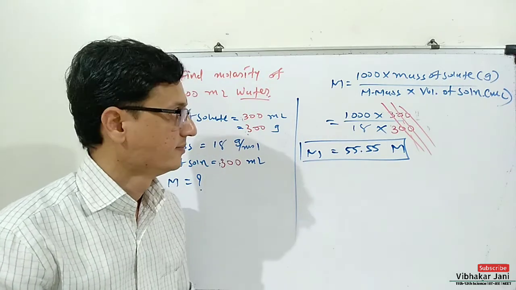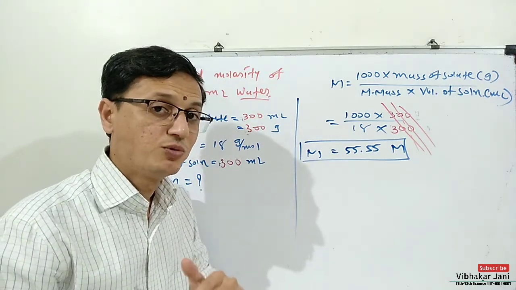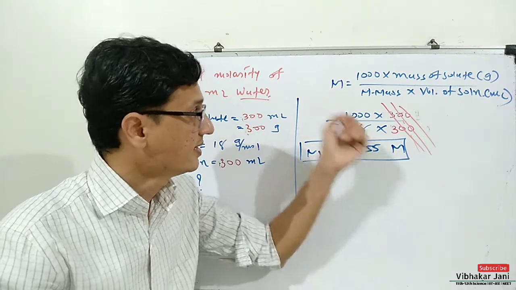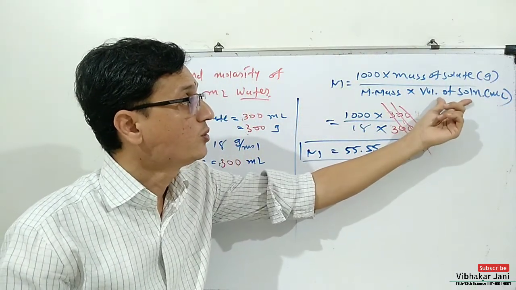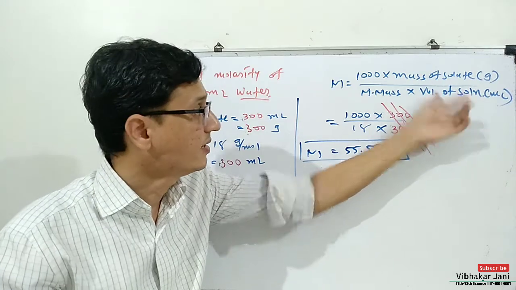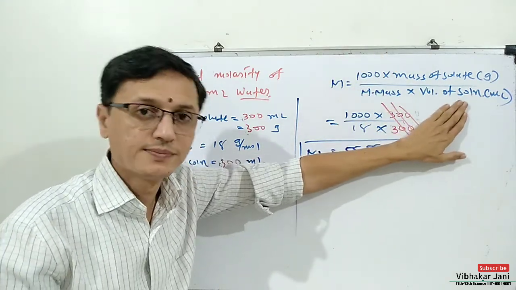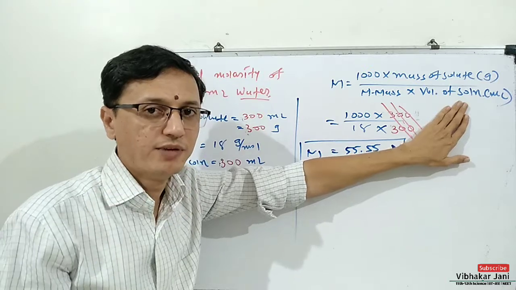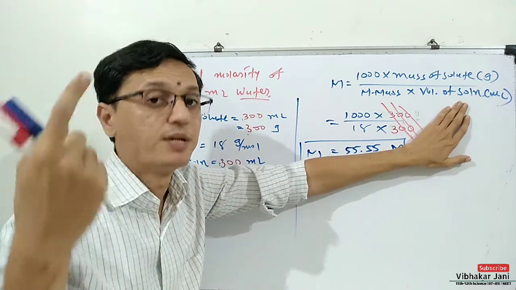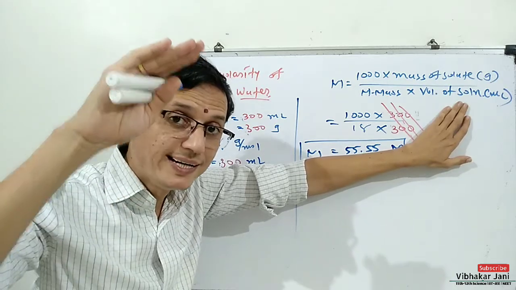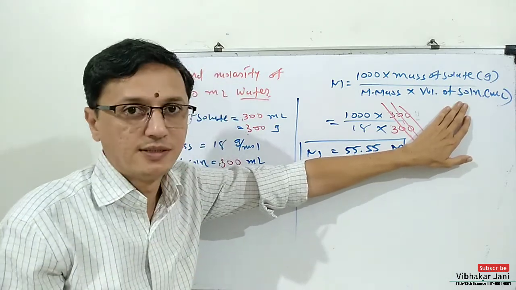And one more thing, why I said you have to define temperature: in the formula of molarity, volume of solution is present in the denominator. And you know very well volume increases with increased temperature and volume will decrease when temperature decreases.